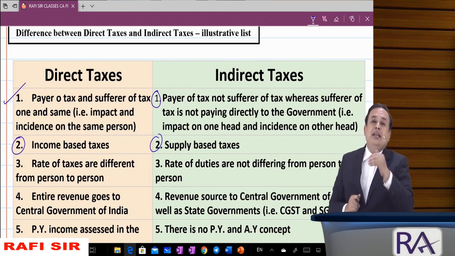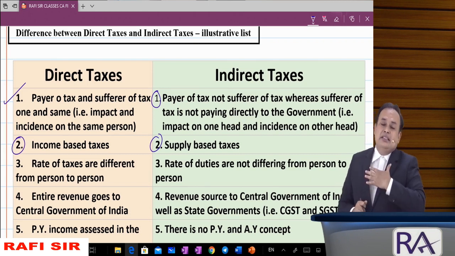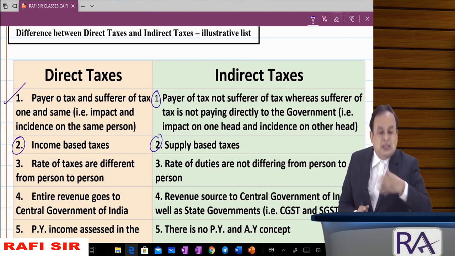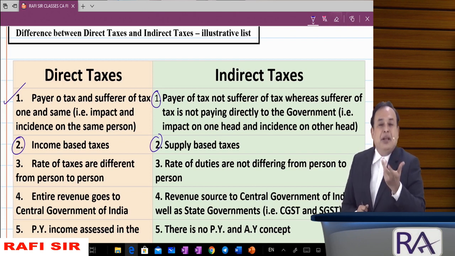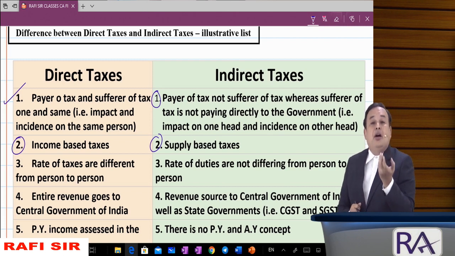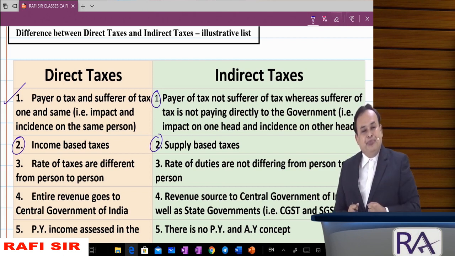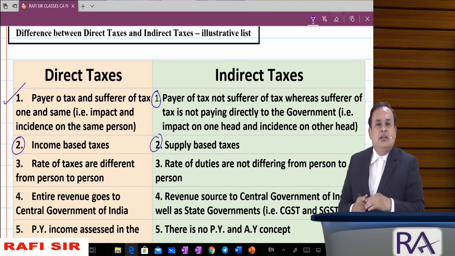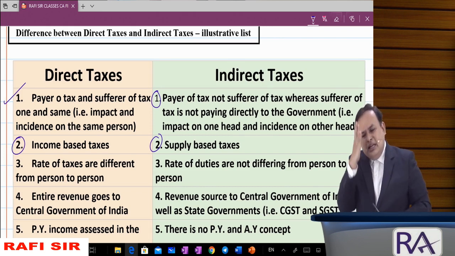Why I use the word supply here: under the GST law, we are concerned with supply of goods, supply of services, or supply of both, and one is liable to pay GST if it is a taxable supply. Income is immaterial. What is my gross supply? Liable for GST.